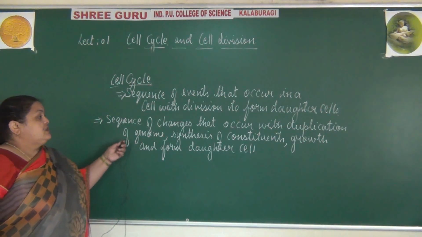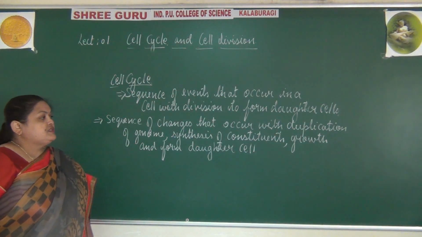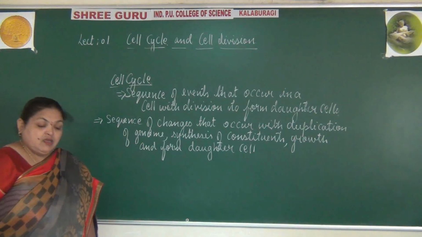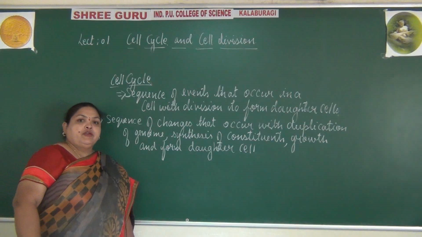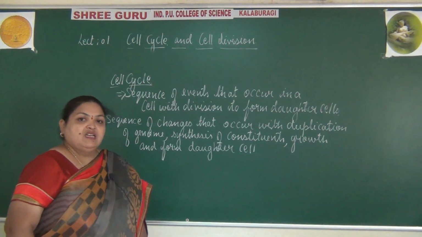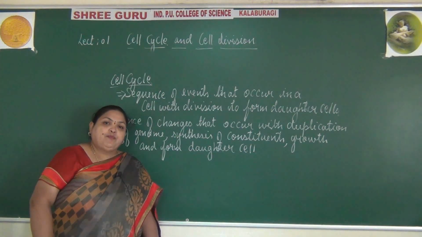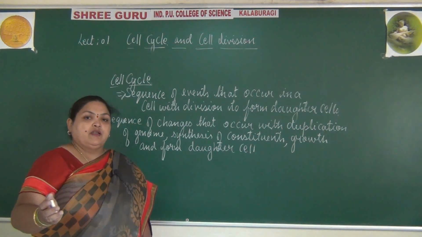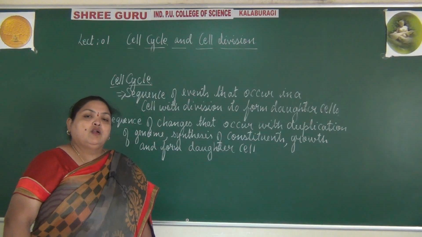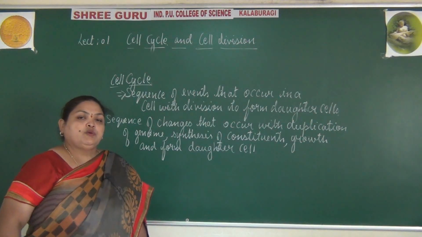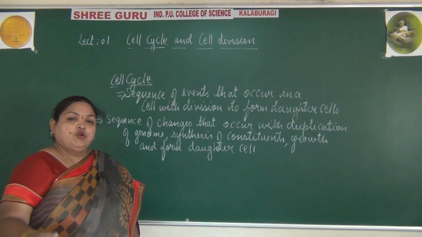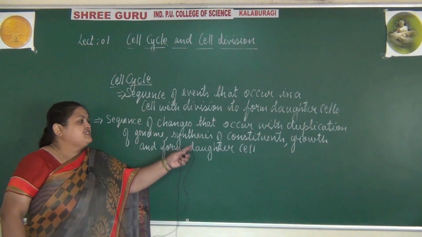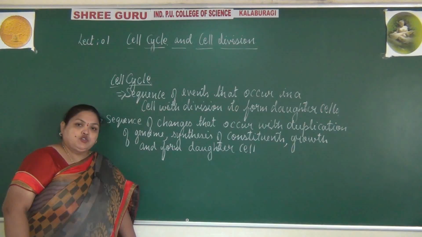Here the second is the sequence of changes that occur in duplication of genome. Main is the life is continuing, because of the genetic information that are present in the form of genes which are being transferred from the parent cell to the daughter cells from generation to generation. There the genome divides or duplicates itself, and even there is synthesis of constituents.